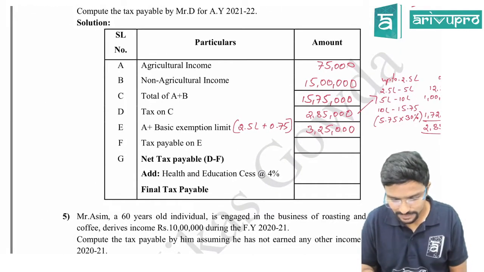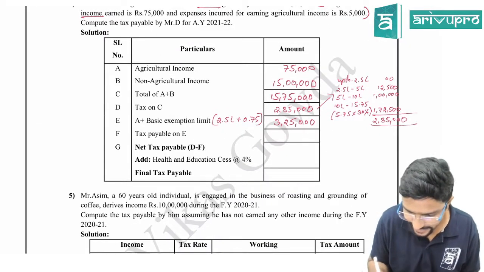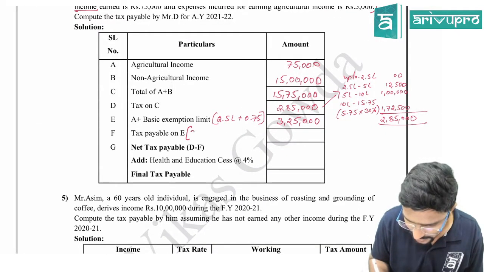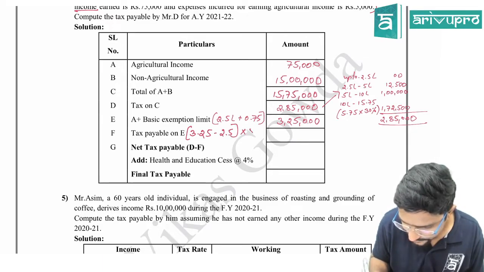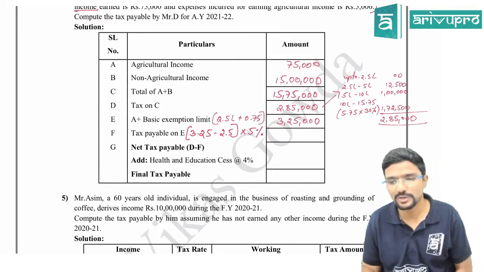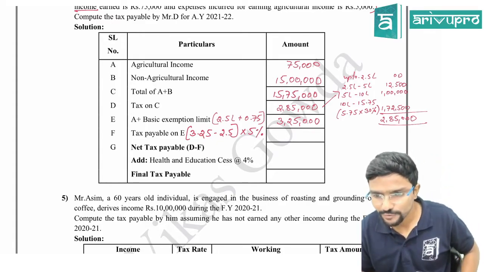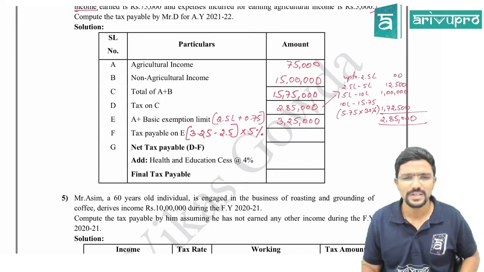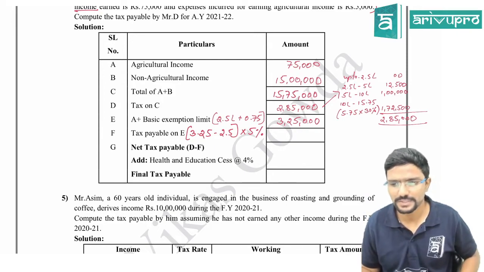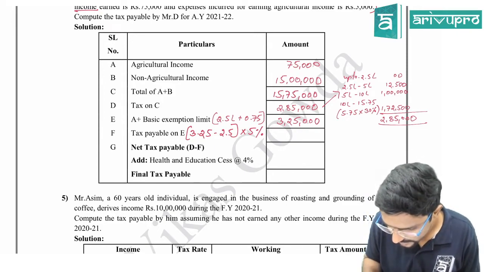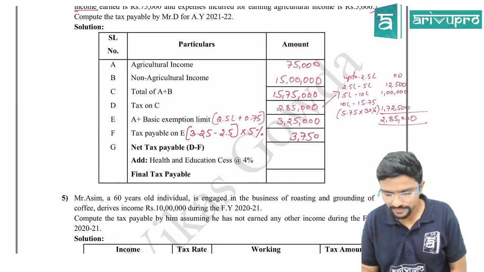3,25,000. Tax payable on above, I can directly calculate here itself. 3.25 lakhs minus 2.5 lakhs into 5%. I will straight away calculate here. Only one slab is there. It is 75,000 into 5%, 3,750.